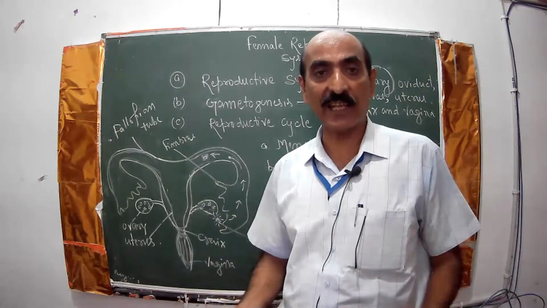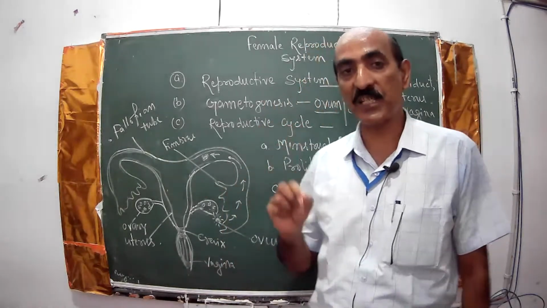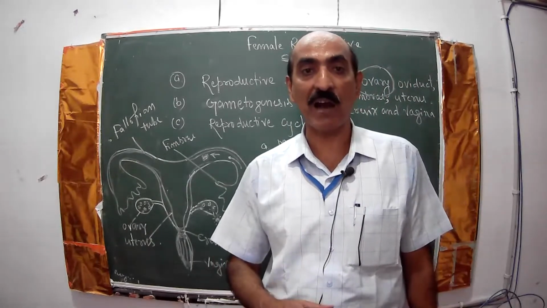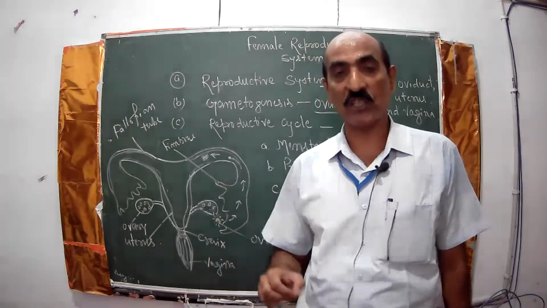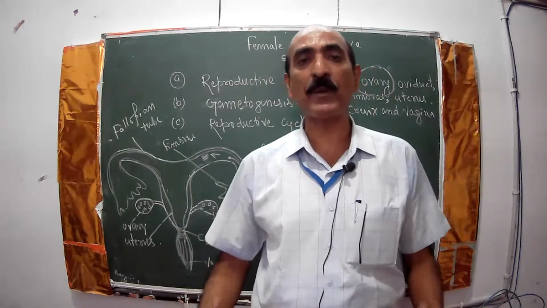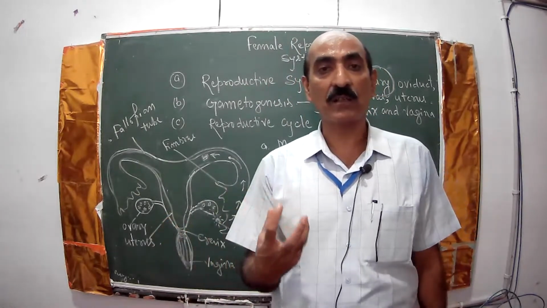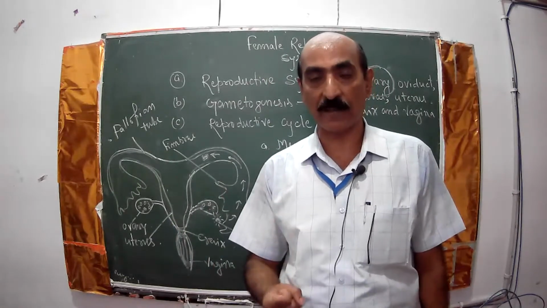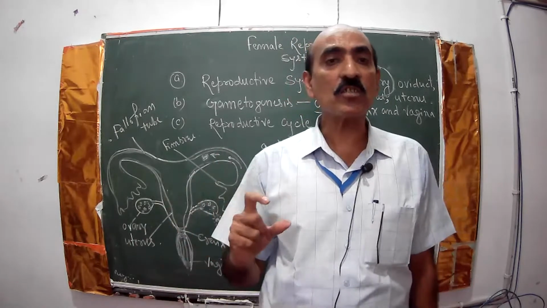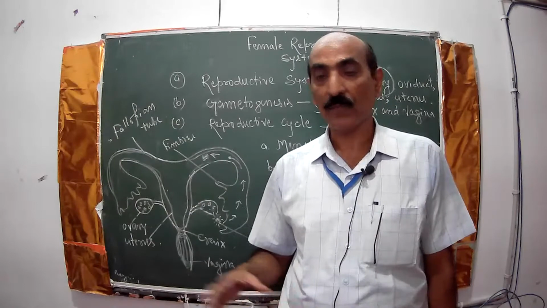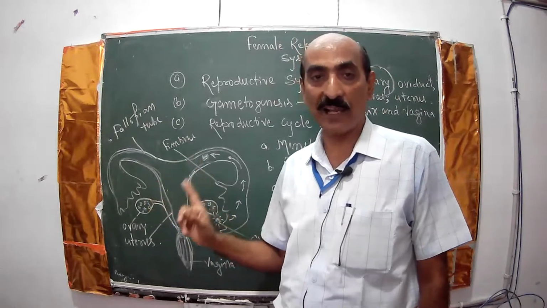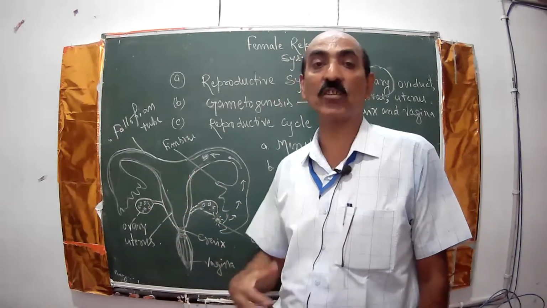After 280 days, once again a hormone from the pituitary gland is secreted, called oxytocin, or the birth hormone. Even a little amount of oxytocin creates a rapid reflex in the uterine muscles, leading to contraction and expansion that bring labor pain. That's why oxytocin is called the birth hormone. After continuous contraction and expansion, childbirth occurs. That is called parturition.